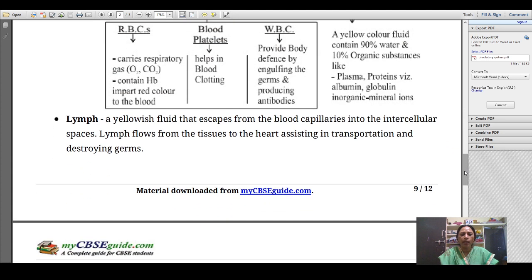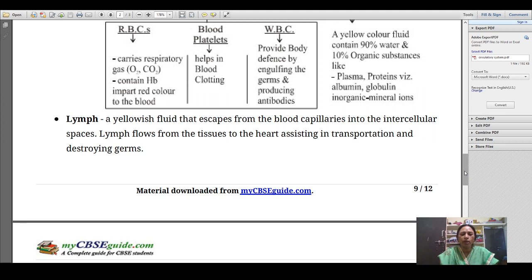Now, lymph is a yellowish fluid that escapes from the blood capillaries. Capillaries are a very fine network of tubes which connect arteries and veins inside the circulatory system of the body. It escapes from the blood capillaries into the intercellular spaces. The spaces between two cells are known as the intercellular spaces.